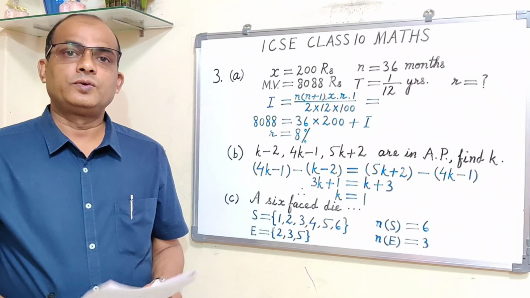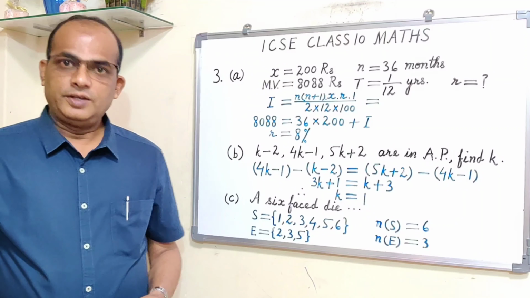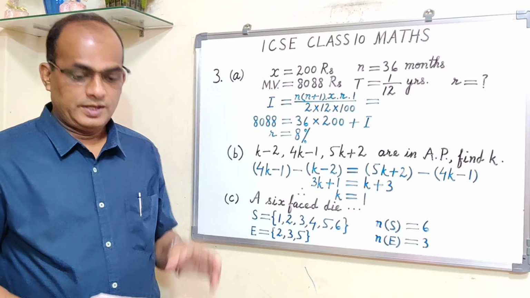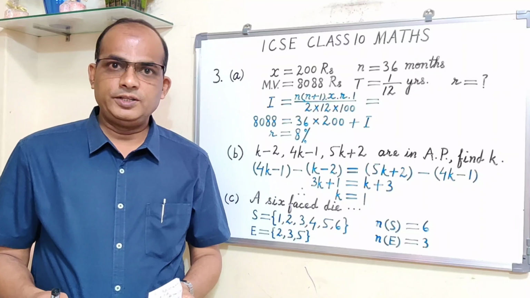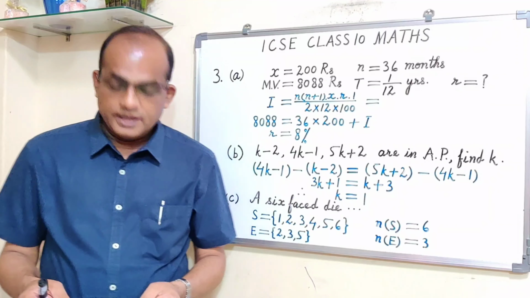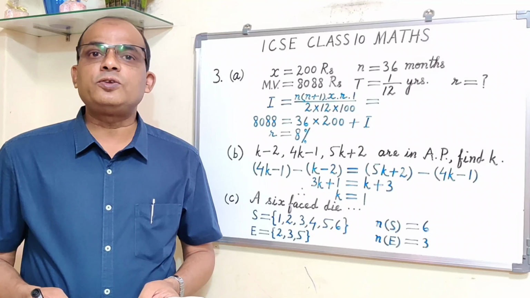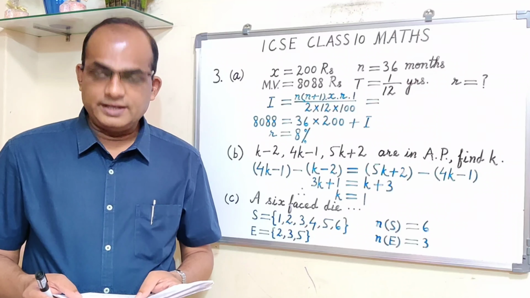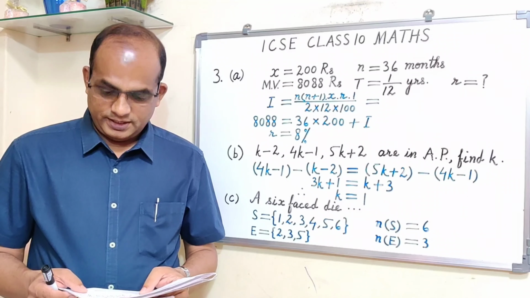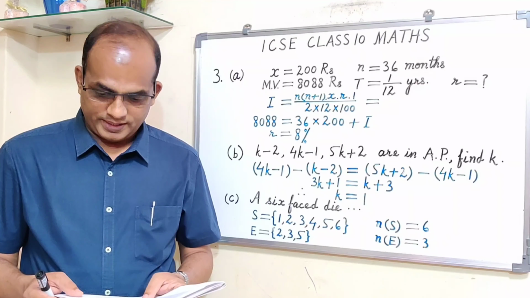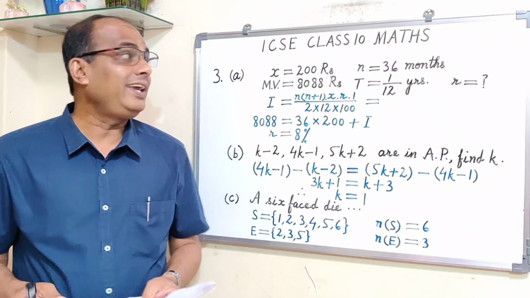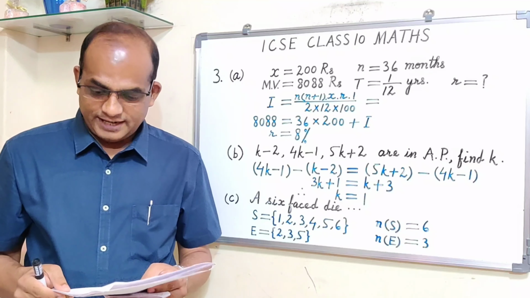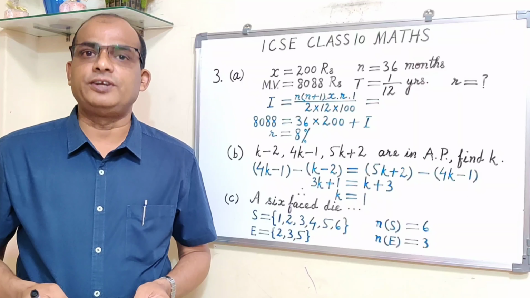Okay, now let's start. Third question. Question number 3A. I am reading the question. Tanvi deposits rupees 200 per month for 3 years in a recurring deposit account in a bank. If she gets rupees 8088 at the time of maturity, find the rate of interest.